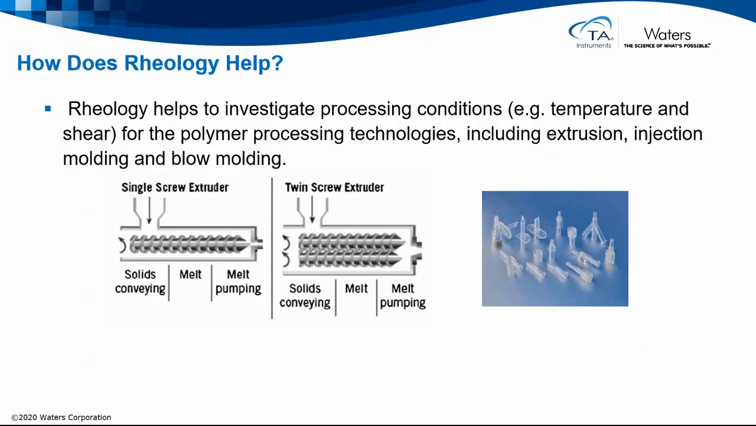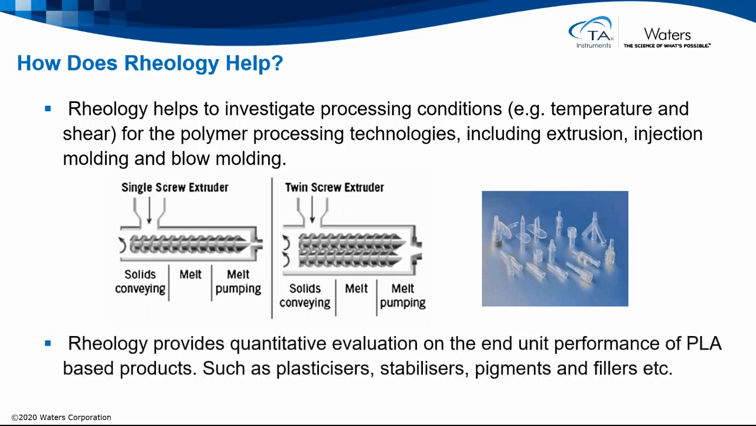How does rheology help? Well, rheology can be used to investigate processing conditions, the temperature and shear, for the polymer processing technologies including extrusion, injection molding, and blow molding. Rheology also provides a quantitative evaluation of any end unit performance of the PLA-based products. We can investigate effects of plasticizers, stabilizers, pigments, or fillers.